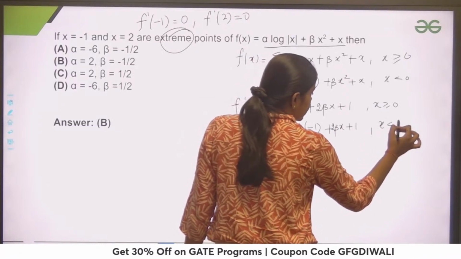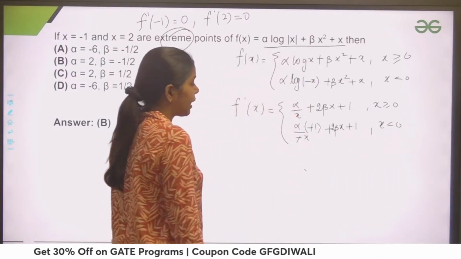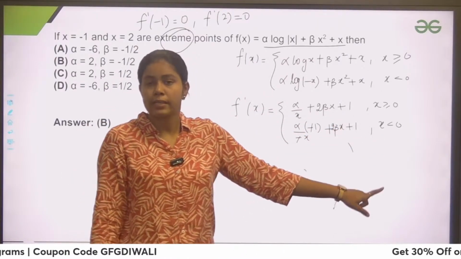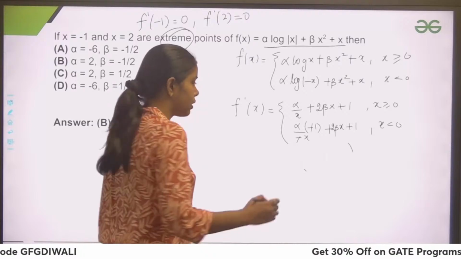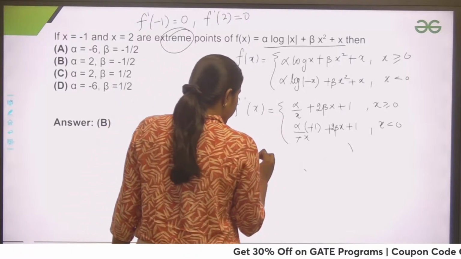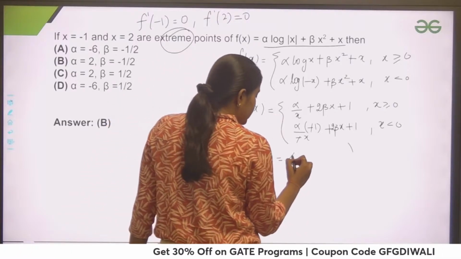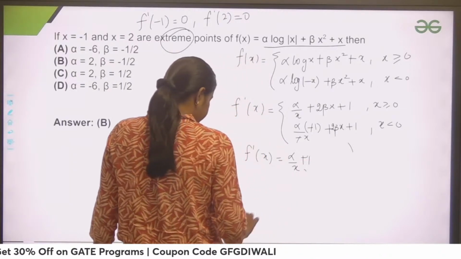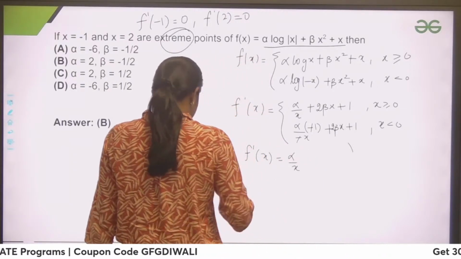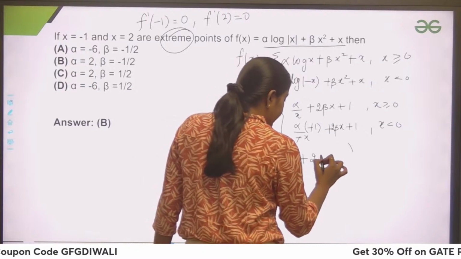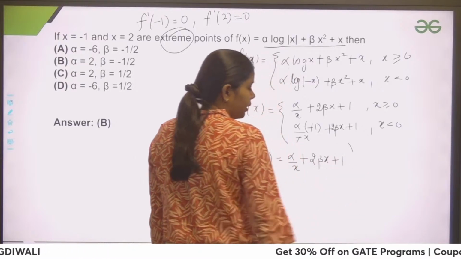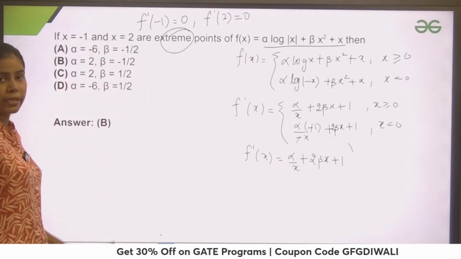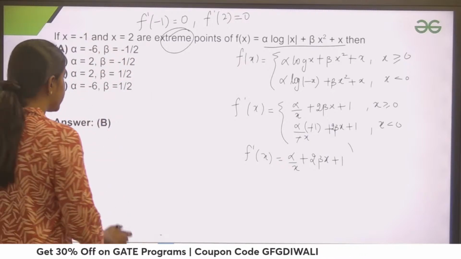Now here minus and minus get cancelled. So you can see that for x greater than 0 or x less than 0, I have the same function, so there is no need to write a different function. So I can write f'(x) is basically alpha by x plus 2 beta x plus 1, right? So this is the differentiation. Now I have been given 2 points, x equals -1 and x equals 2, as extreme points.